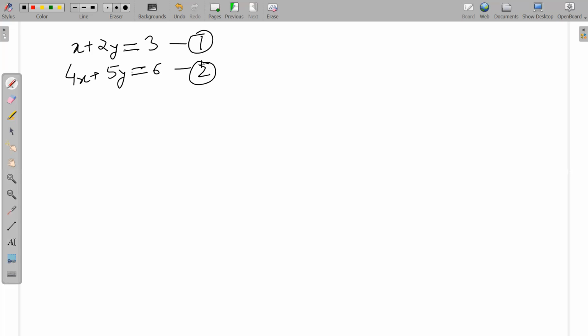We can multiply 1 with 4. We want to get rid of x from equation 2. If you want to do that, I do equation 2 minus 4 times equation 1. So what do I get? Minus 4x, minus 4x is gone. 5y minus 8y, which is minus 3y, is equal to 6 minus 12, which is minus 6. So this gives me y is equal to 2.